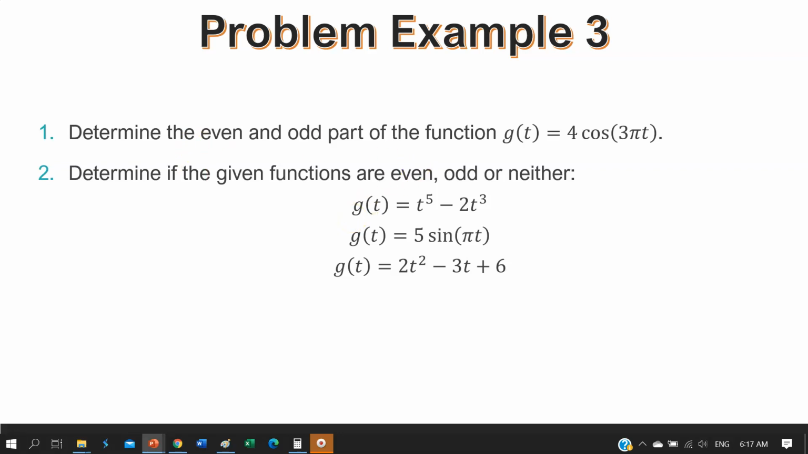So why don't you go ahead and try to solve all these problem examples, and I will also give the solution to all of these problem examples in the next video.